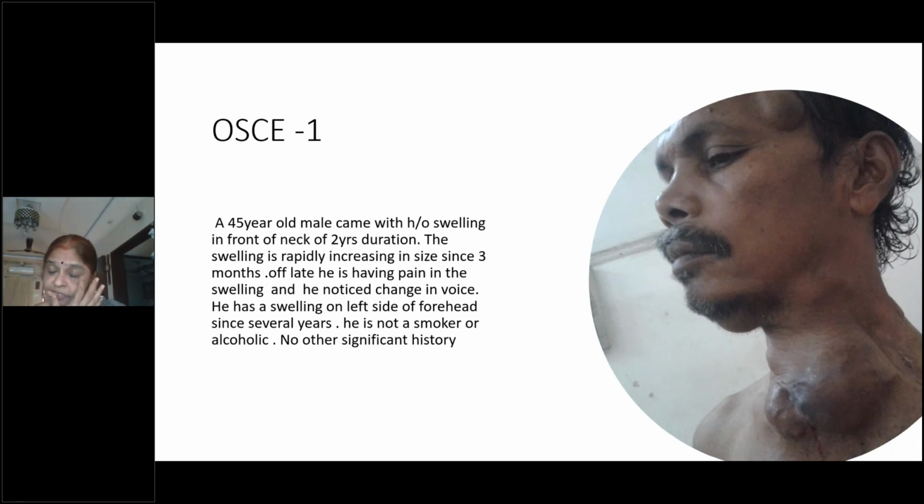Yes, CT scan of the neck can be done to know the relation of the structures, whether the carotid sheath is encased, because to see the operability and to see the stage of the disease, you have to stage the disease. And T and M, to do the staging, CT scan is a better option. Very good. So now you have to do a first ultrasound scan, guided FNAC, then you have to do a CT scan, then you think of operability, whether it can be operated.